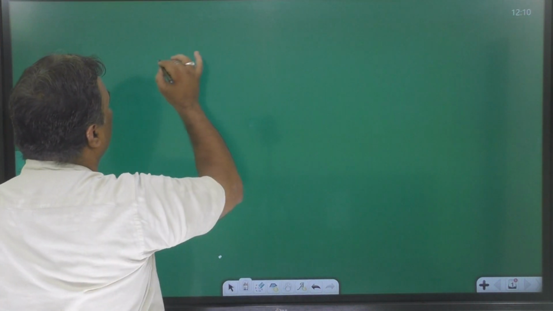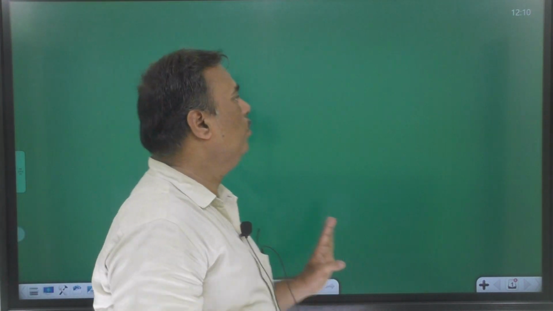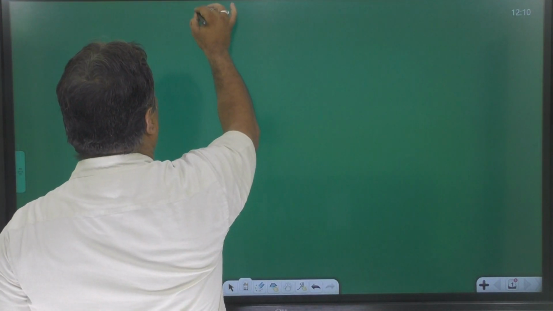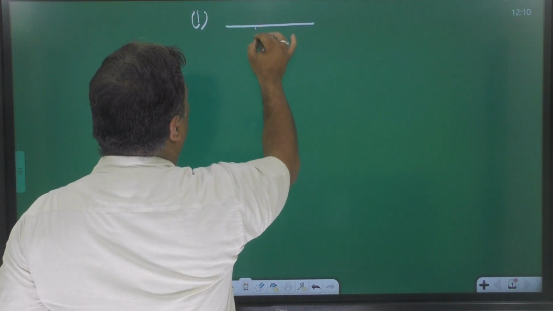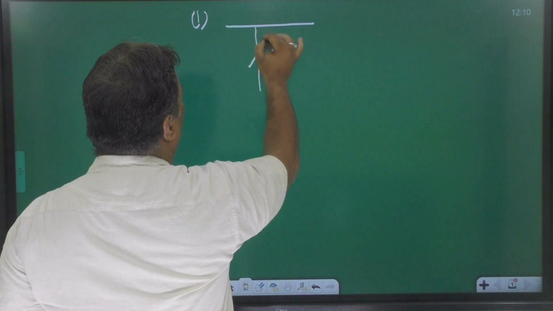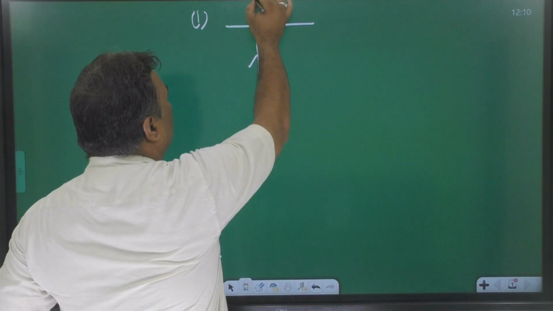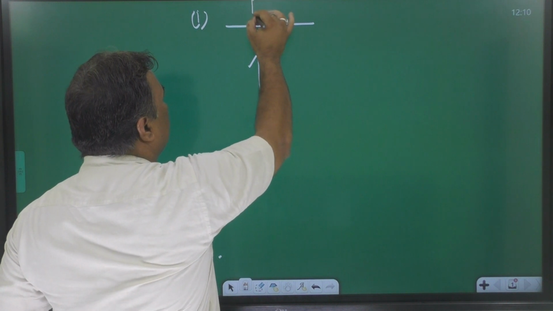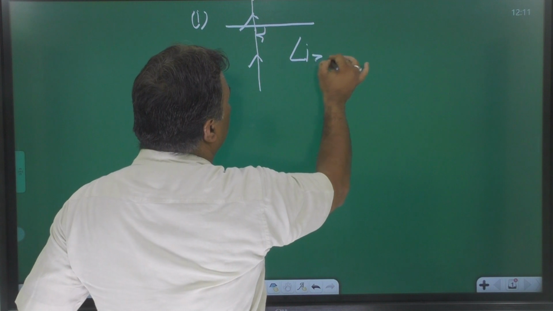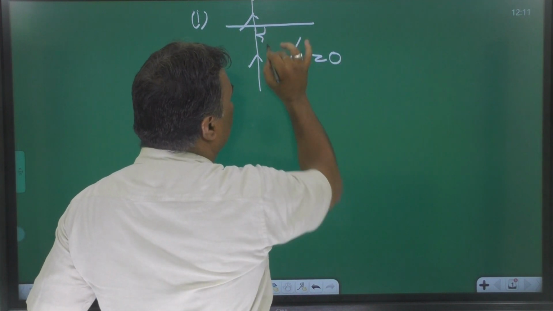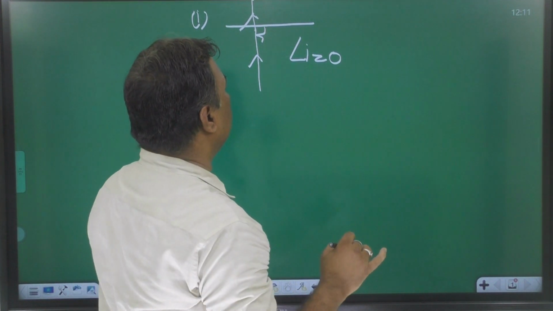Now students, condition for no refraction. There are 2 points. First, when a light ray strikes along the normal, there is no refraction. In this case, angle of incidence is equal to 0. It is not 90 degrees, angle of incidence is 0.